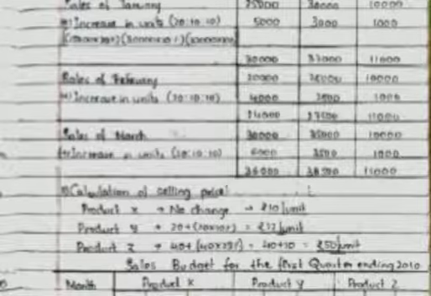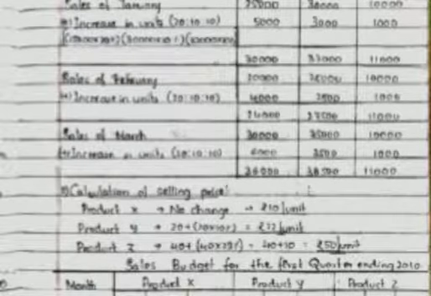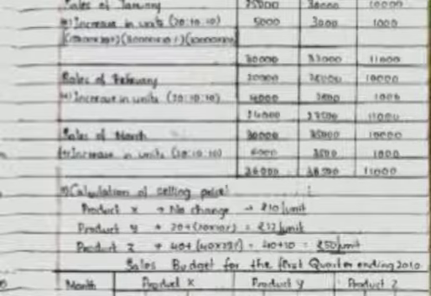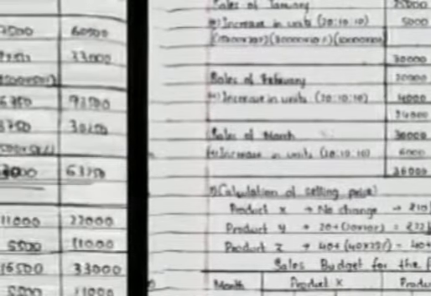Now you have the sales budget for the first quarter ending. First you need to find out the sales units, then the selling price, then you multiply. This is about the sales budget. And for the same problem, we need to find out the production budget, that is, how much we need to produce.